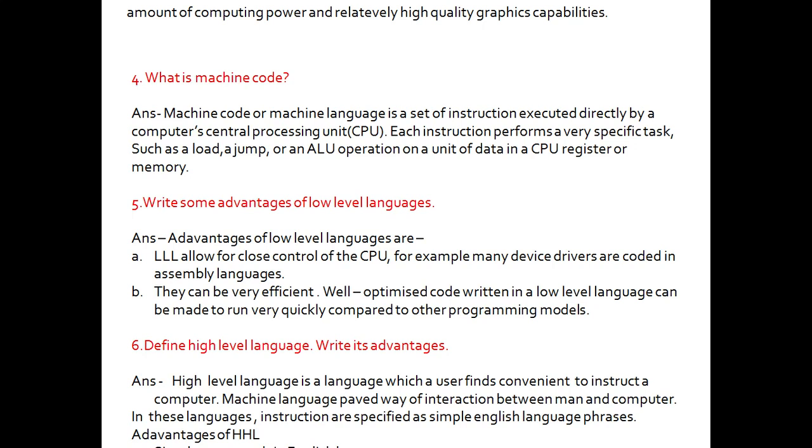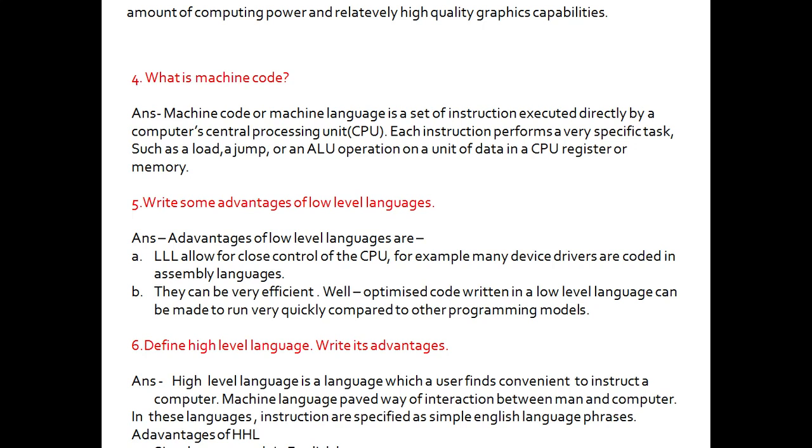What is a machine code? Machine code works in 0 and 1 digits, which are also called binary digits. Machine code or machine language is a set of instructions executed directly by a computer's central processing unit. Each instruction performs a very specific task such as a load, a jump or an ALU (arithmetic logic unit) operation, on a unit of data in the CPU register or memory. So that which works in the 0 and 1 form and is directly executed by the central processing unit is called